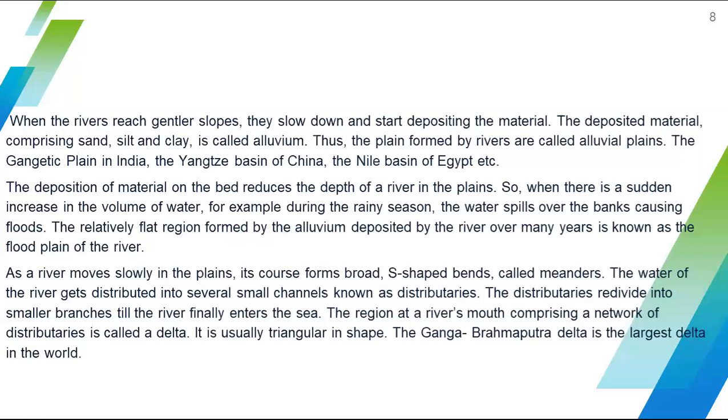The region at a river's mouth comprising a network of distributaries is called a delta. That means a network of distributaries together forms the delta, and it is usually triangular in shape. As an example, the largest delta in the world is in our country. That is the Ganga-Brahmaputra delta. So this is an example of the largest delta in the world.